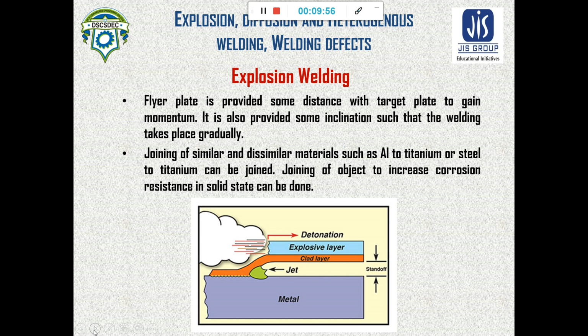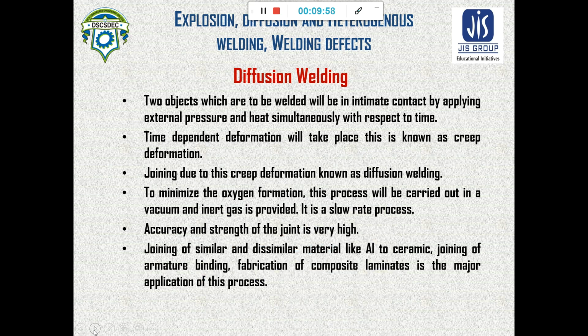Now we will see diffusion welding. In diffusion welding, the two objects to be welded are brought into intimate contact by applying external pressure and heat simultaneously over time. This heat will be a very low amount, half or one third of the heat required for melting.